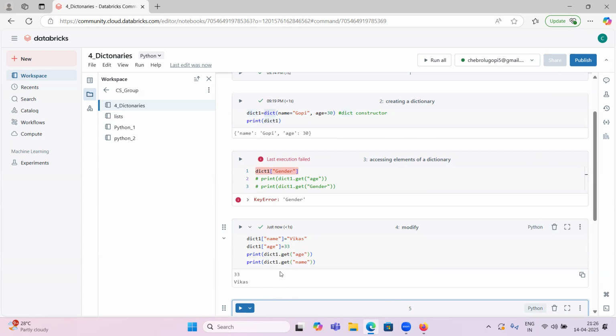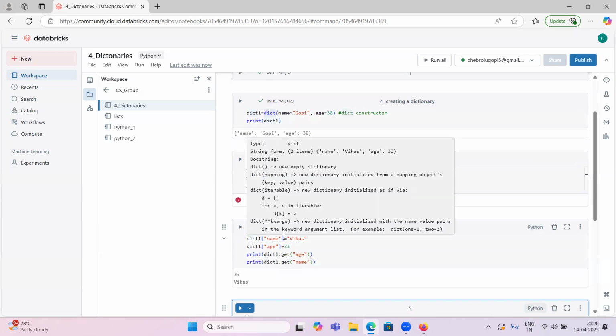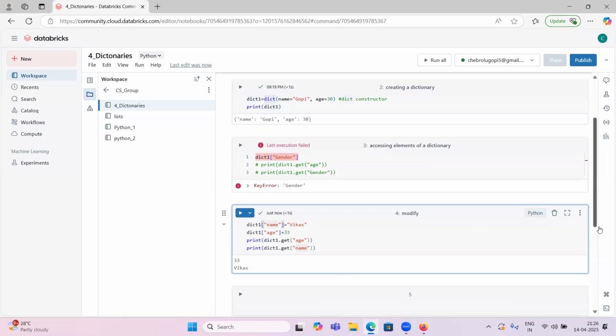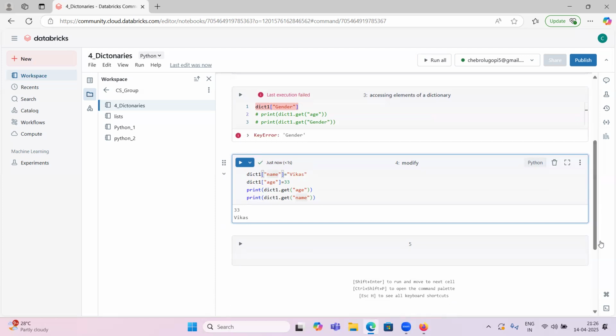So we can change, update or modify the dictionary values using this indexing. On top of dict one, we are accessing the key and changing the value. So earlier it is Gopi, and we can change it to whatever value you want to give. Like this, we can change the dictionary values.